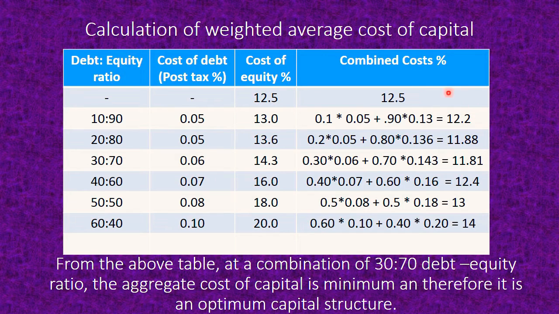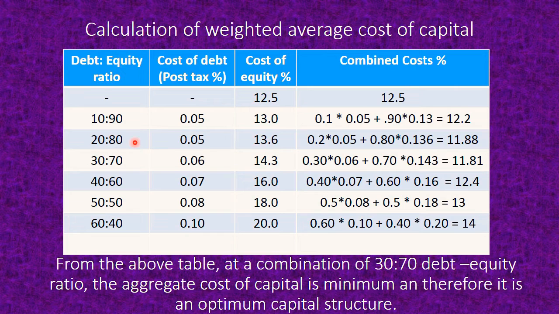This 12.2 is the overall weighted average cost of capital when the debt equity ratio is 10:90. These are all different alternatives that the company is considering, and we have to identify the best, or rather the optimum, mix of capital structure that will fetch the least weighted average cost of capital.